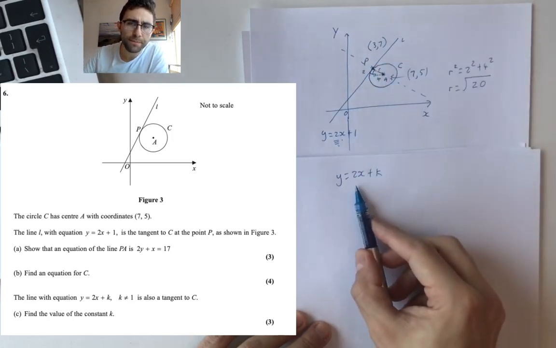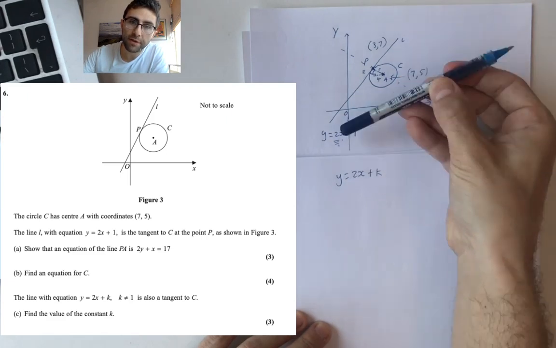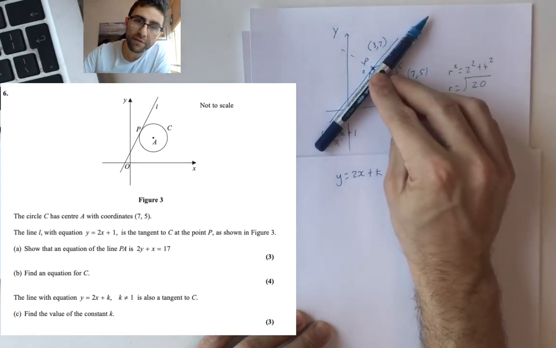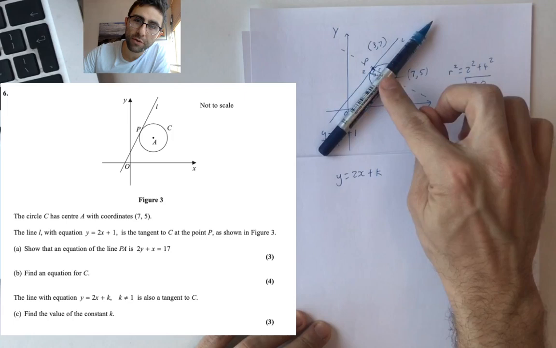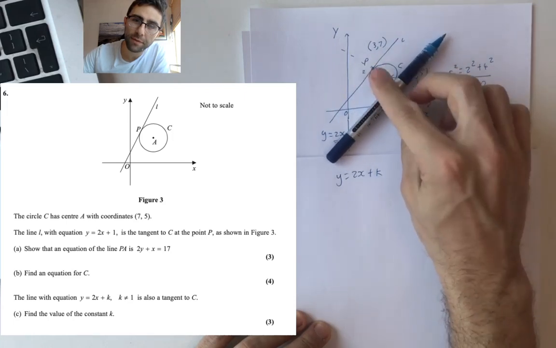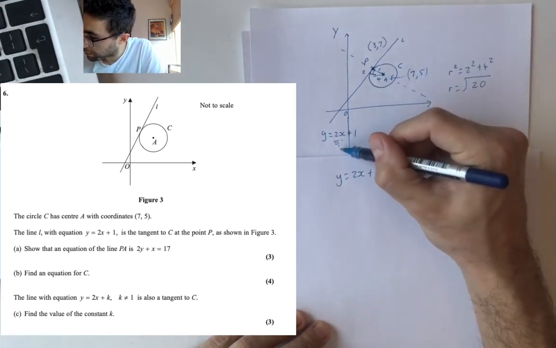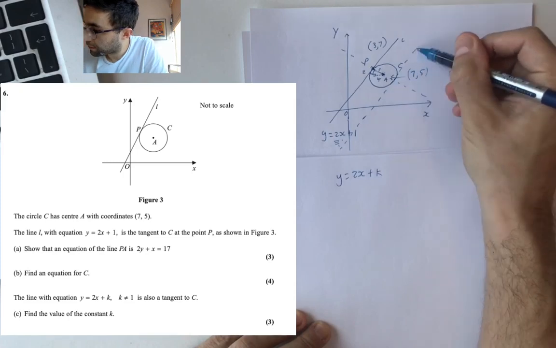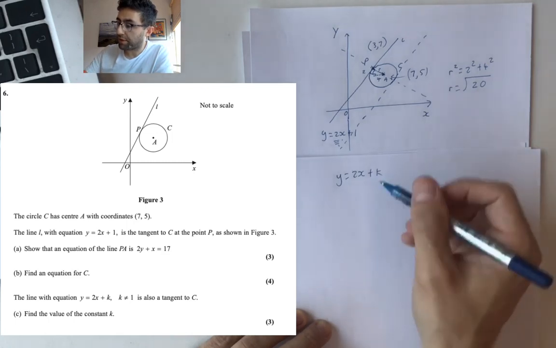Key thing is that's 2. Gradient must be the same. Gradient's the slope, so it can't look like that. It can't look like that. It has to have the same slope as that one. So the only option, if we do a bit of rolling the ruler, is over here. So that must be the one they're talking about. The only other one that could be a tangent is that. And they just want us to find the equation of it.